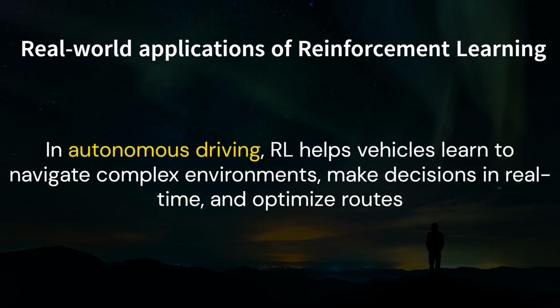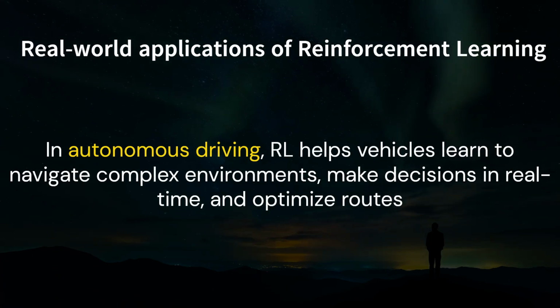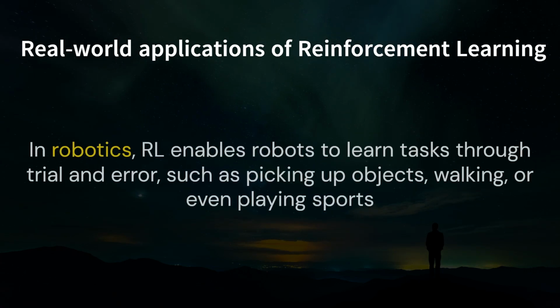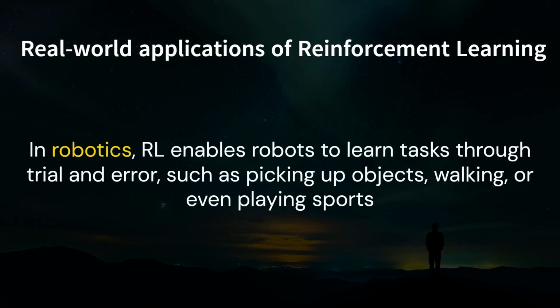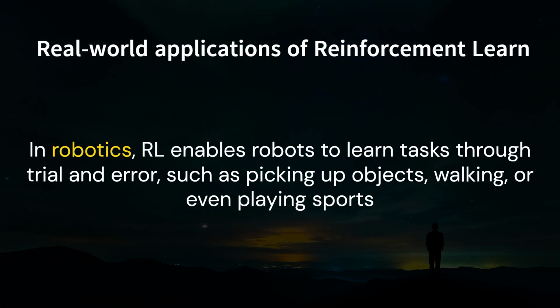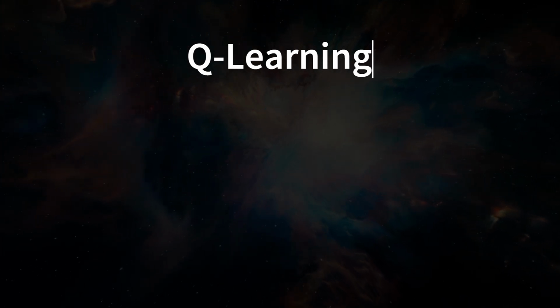In autonomous driving, RL helps vehicles learn to navigate complex environments, make decisions in real time, and optimize routes. In robotics, RL enables robots to learn tasks through trial and error, such as picking up objects, walking, or even playing sports.